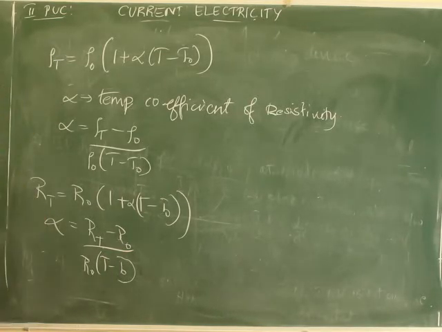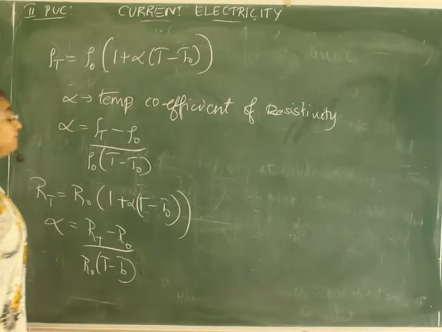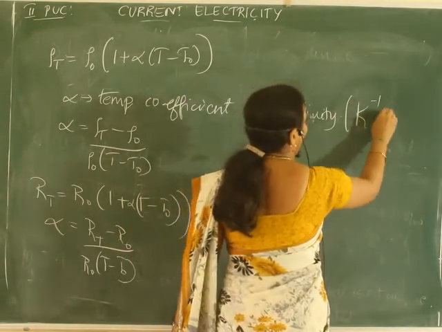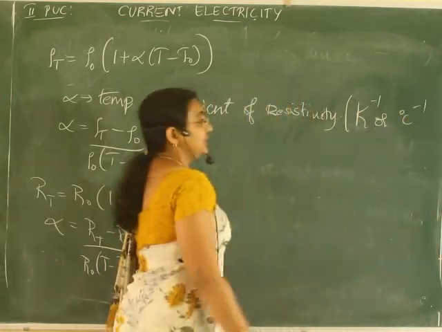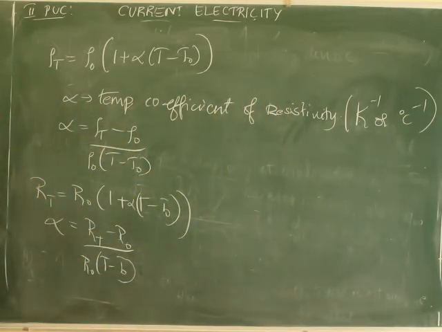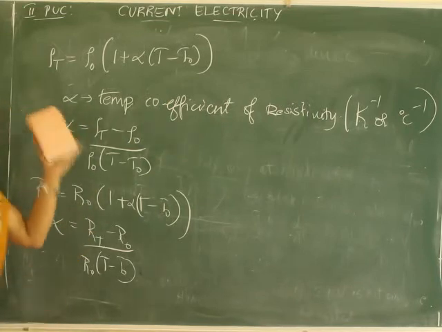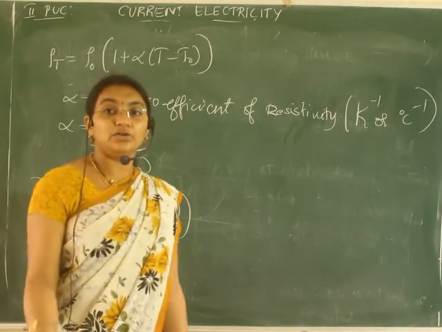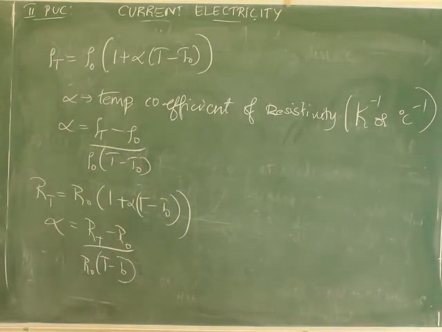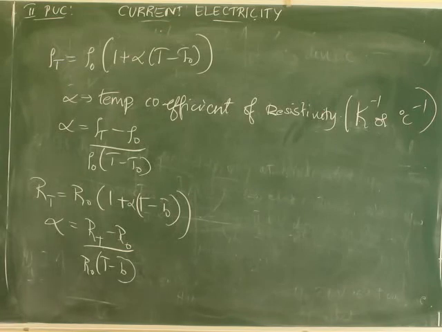What is the SI unit of the temperature coefficient of resistivity, or here the temperature coefficient of resistance? The SI unit is per Kelvin or per degree Celsius. This is the unit of the temperature coefficient of resistivity or resistance. In your first year also, the unit was the same, correct? Per degree Celsius or per Kelvin. Am I right? Next, what I want to speak about is how it varies in a graph.